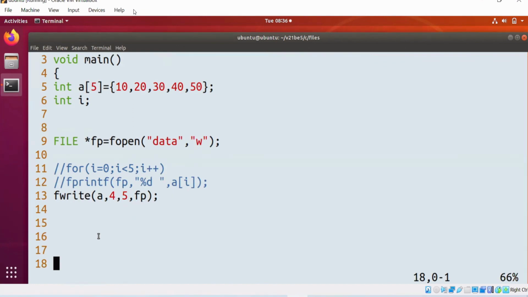No loop, but the only problem is it is unformatted. That is one side. If you think it is a problem, on the other side it is also an advantage, a plus point: nobody can open the file and nobody can understand what it is.